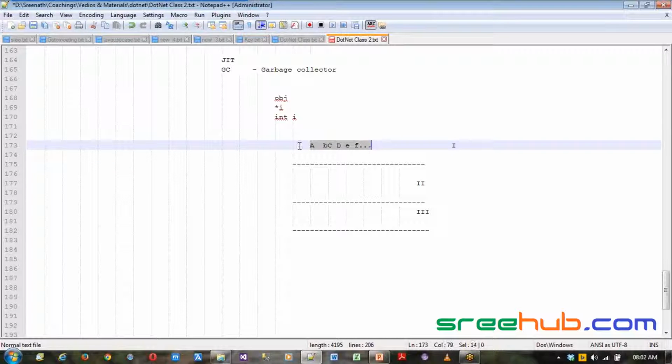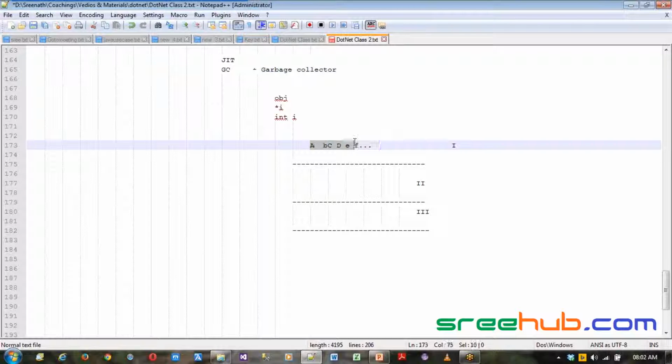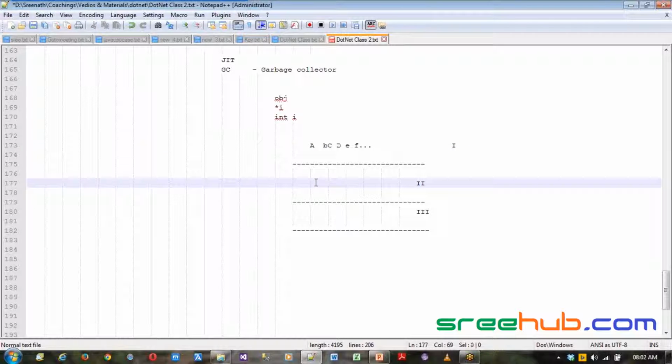Now here what happens is your garbage collector comes into picture. Now garbage collector will be always running in the background. What it does is it will come to your first generation. Now after this fills up, it will not clear any of this memory. Rather, if more objects are coming, it will move to the second generation. Now let's say here it is creating some more objects, or one object.